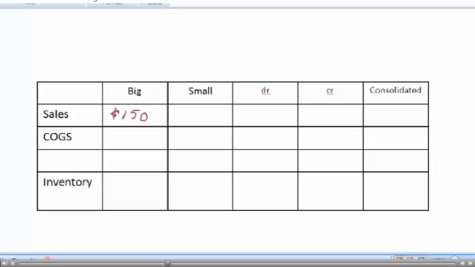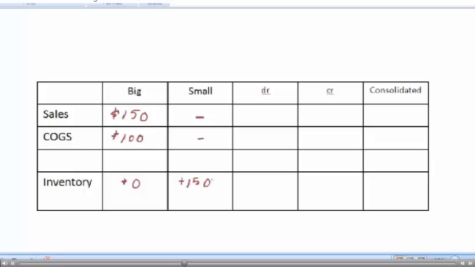Well, the Big company is going to claim that they had sales of $150. They're going to tell us that their cost of goods sold was $100, and they're going to say at the end of the year they had no inventory. Small Company is not going to have any sales, any cost of goods sold, but they're going to be claiming that they have $150 of inventory.